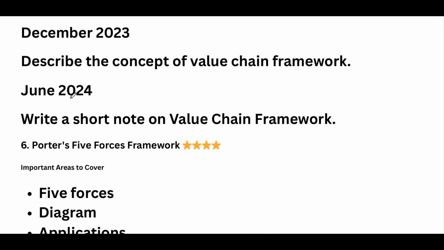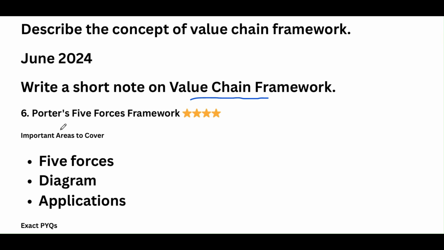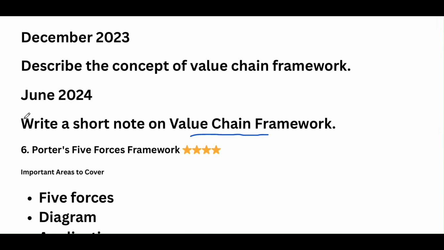The next question is, describe the concept of the value chain framework. Write a short note on the value chain framework. So make sure that you know what the value chain framework is, what the steps involved are, what the strengths and weaknesses of the organization are, and how it is evaluated.